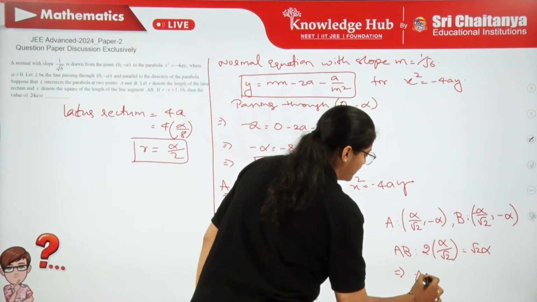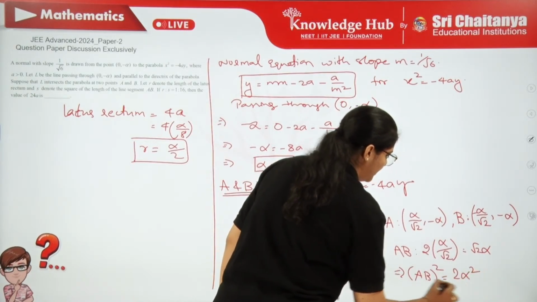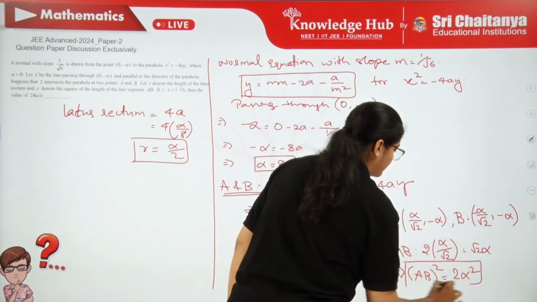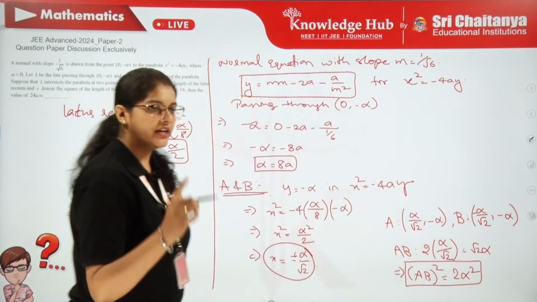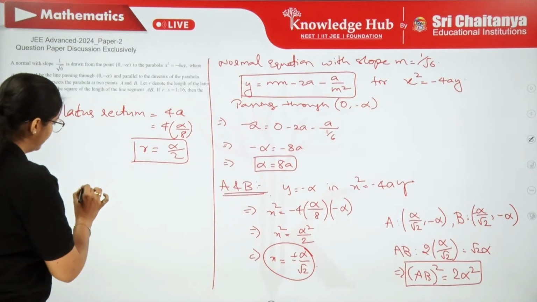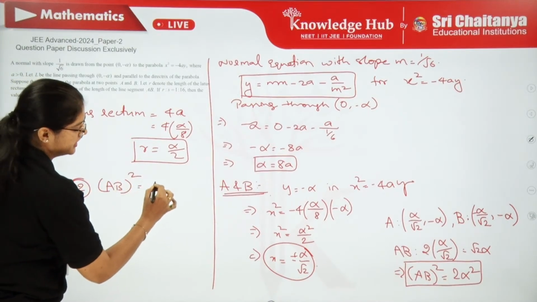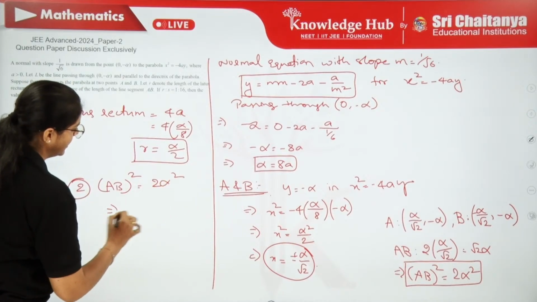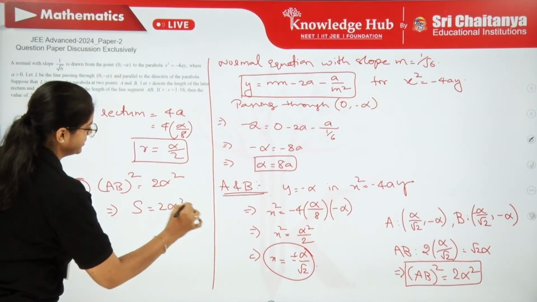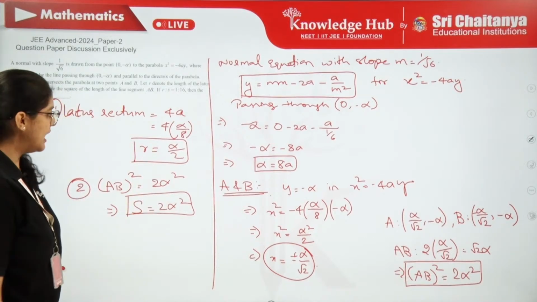So, what is AB square? That is 2 times alpha square. So, that is S. So, what is the value of S we got? This is the first one, and the second one is AB square. We got it as 2 alpha square, which is S, 2 alpha square. Now, we are just about to get the value of alpha also.